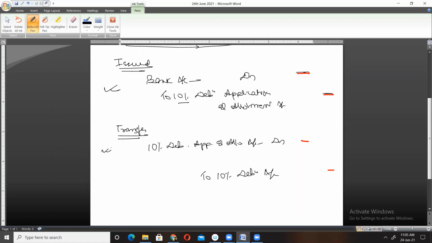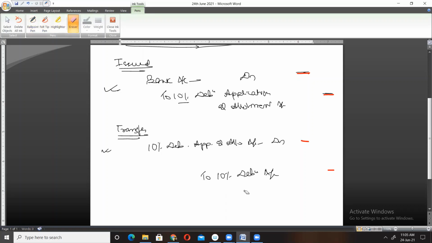If the debenture is 11%, we add 11%; if it is 9%, we add 9%. The next entry transfers the application and allotment money to the debenture account, just as in the case of shares it is transferred to share capital account. Here it is transferred to a separate debenture account, a liability account.